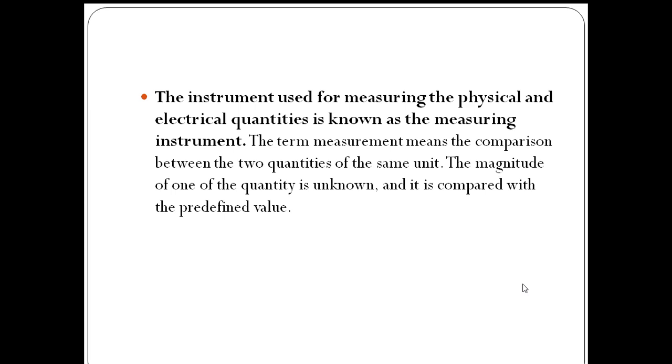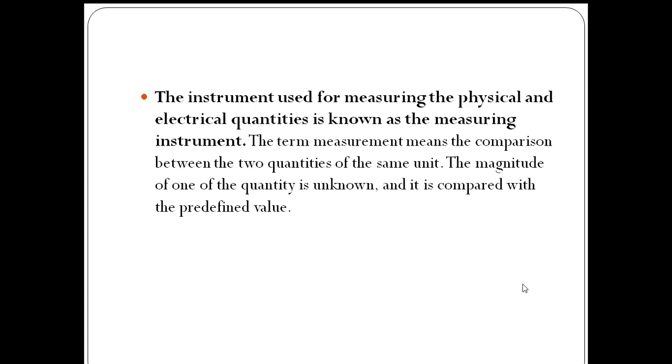The term measurement means the comparison between two quantities of the same unit. The magnitude of one of the quantities is unknown and is compared with a predefined value.